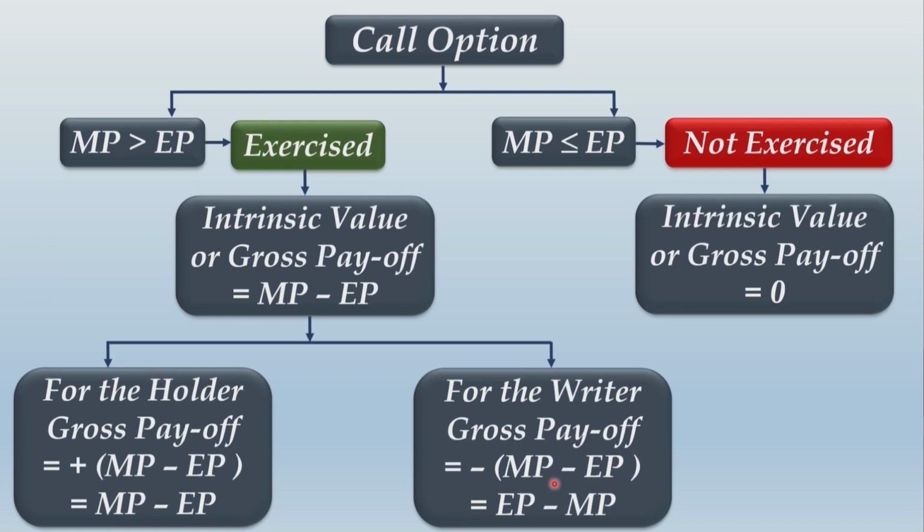When you open the bracket, it becomes minus MP, and then minus of minus will become plus EP. That means the scenario becomes EP minus MP. In our example, it will be $50 minus $56. It will be a $6 loss. That is the gross payoff for the writer. So what was the benefit to the holder becomes a loss to the writer.